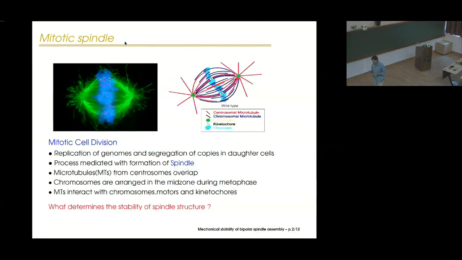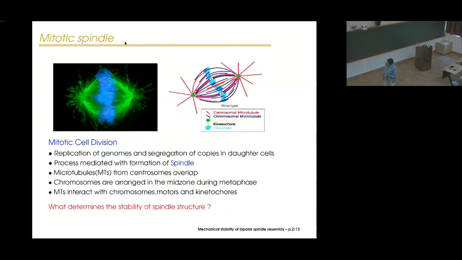So the question that we would like to understand is, what gives rise to the stability of the spindle-like structures which are formed? And in fact, during the process of cell division, you have metaphase. This is one of the phases of the cell division. And this spindle-like structure typically is stable for around 45 minutes. And eventually, of course, these two daughter cells would be formed.